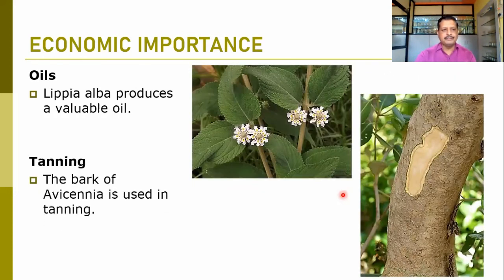There are a few members which are used for oil. So Lippia alba produces a valuable oil. These are the flowers of Lippia, but again we can say it is a wild plant which can be used to extract the oil. Then tanning, the bark of the Avicennia is used for the tanning purpose.